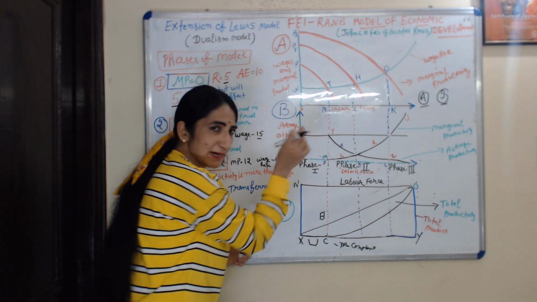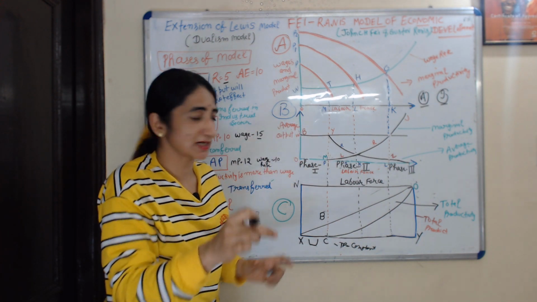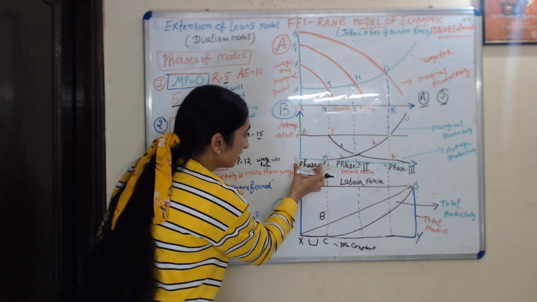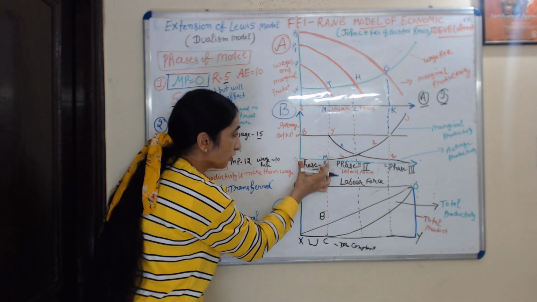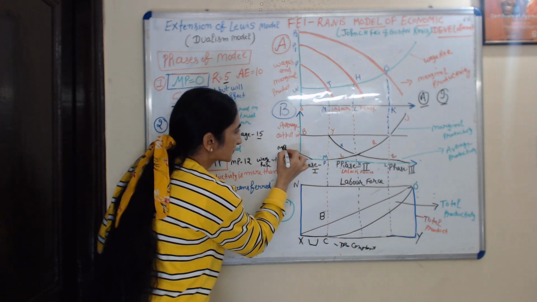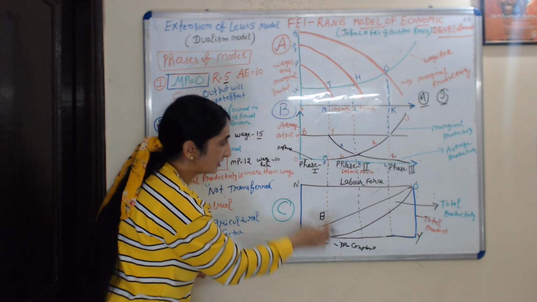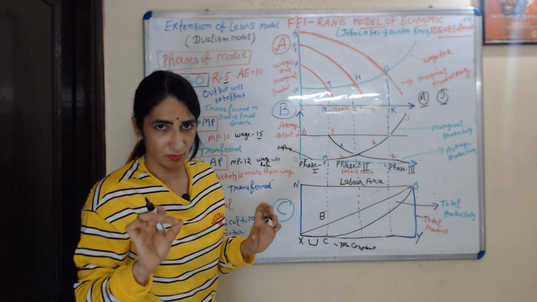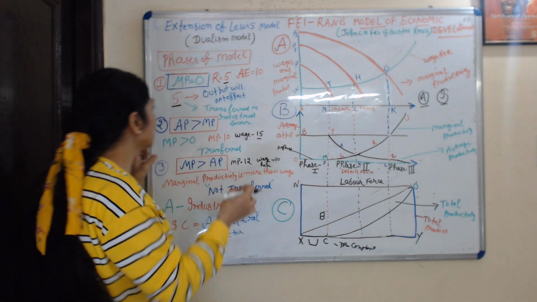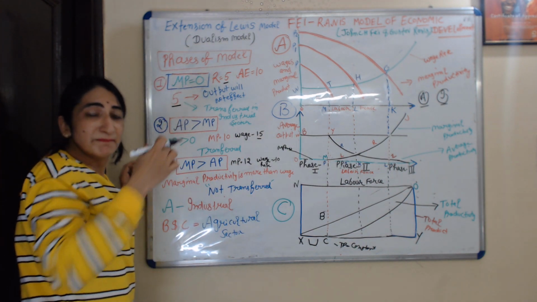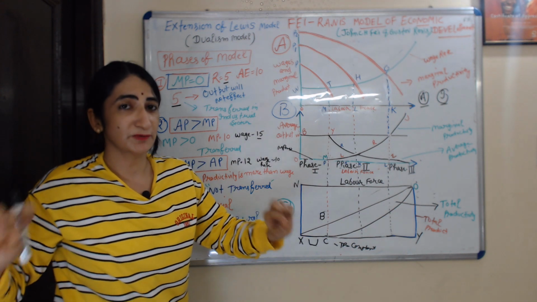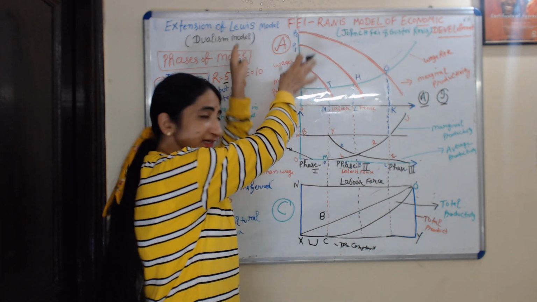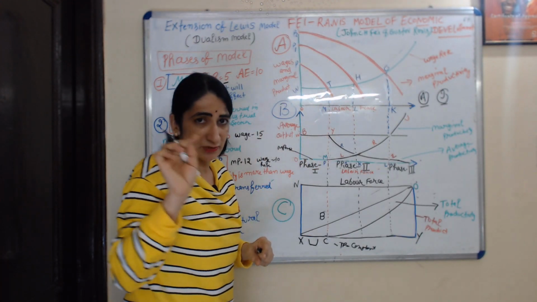In the second panel B, which represents the agricultural sector, we can easily see this curve is the marginal productivity curve of labor, and the OM amount of this curve shows MP is equal to 0. When TP is constant, here in the second panel we can see marginal productivity is equal to 0. If marginal productivity is equal to 0, as I earlier discussed, it means labor is not giving any contribution in production, so we transfer this OM amount of labor to the industrial sector. This panel A represents the industrial sector.